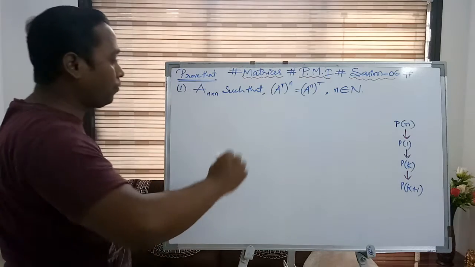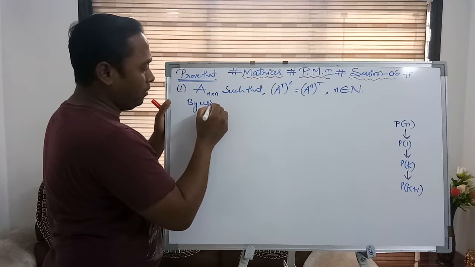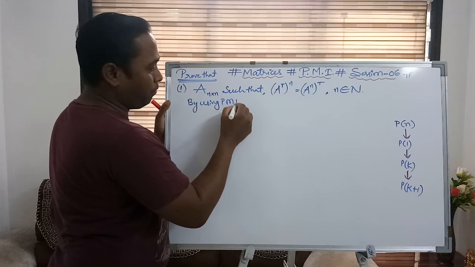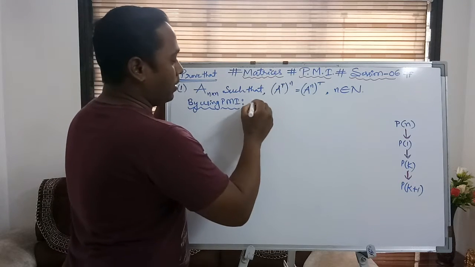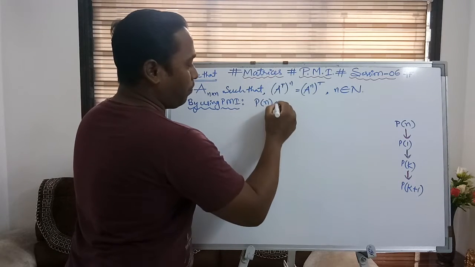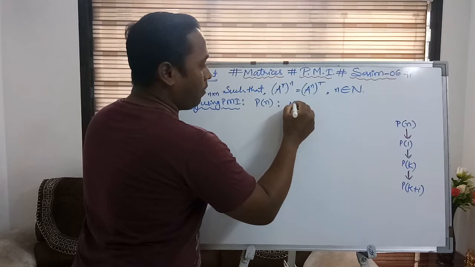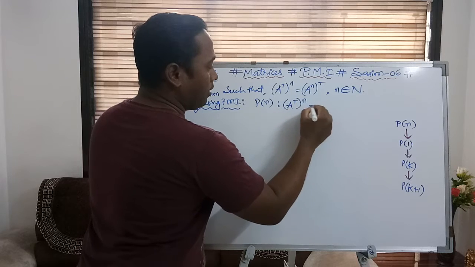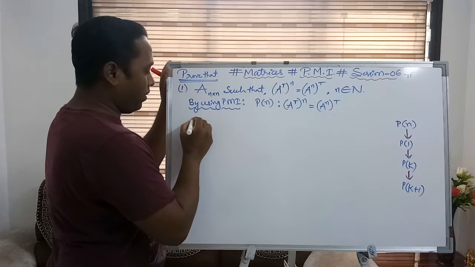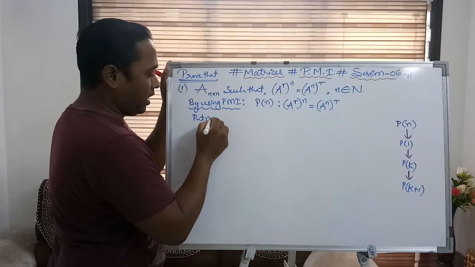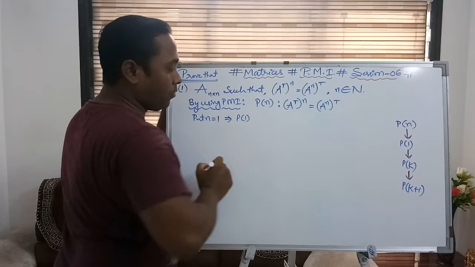So let's see what we can say by using PMI. By using PMI, this is the technique we are using. Hence, what is the statement? P of n is A power t whole power n is equal to A power n whole power t. And then first put n is equal to 1. That implies P of 1, right?